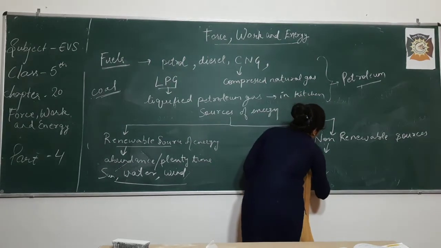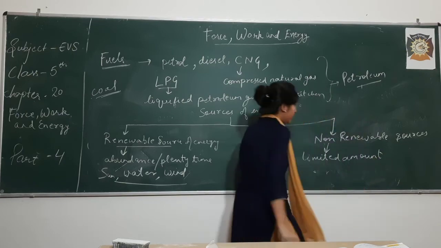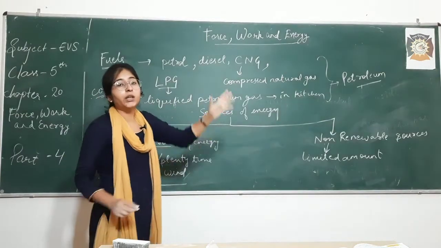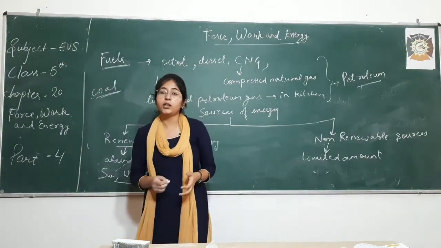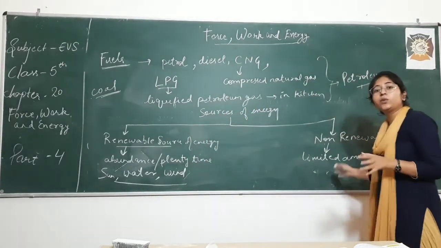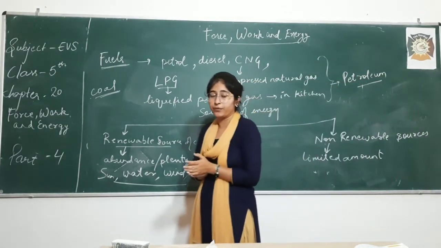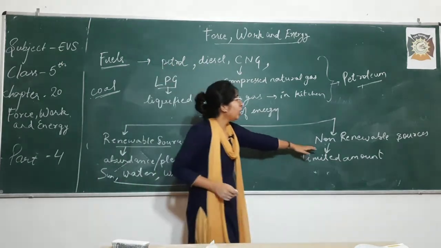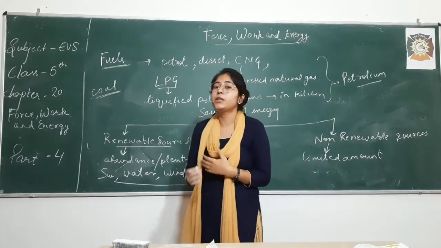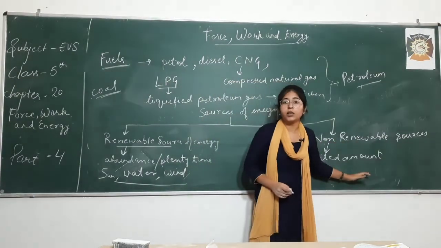When we use sources like coal and petroleum that we discussed today in excess, we need to worry, because one day they will get exhausted, and then we will not get any LPG or any petroleum, right? So that's why these are known as non-renewable, means these can't be renewed. They cannot be used again and again, right? So these sources are present in limited amount.